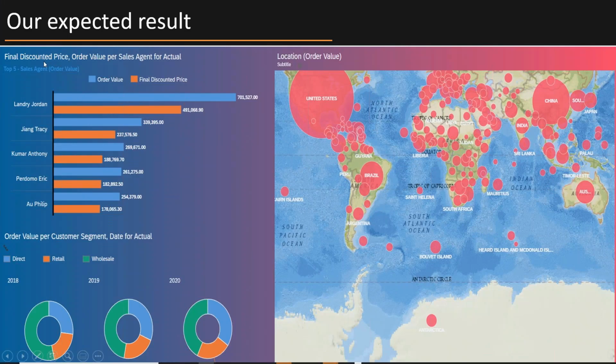We'll have a chart with the order value as well as the discounted price per sales agent. Then we are going to see a beautiful map where we can check, country-wise, what the sales amount is. And then we can see the order value per customer, depending on the year. All these kinds of charts and dashboards we are going to design in the system.